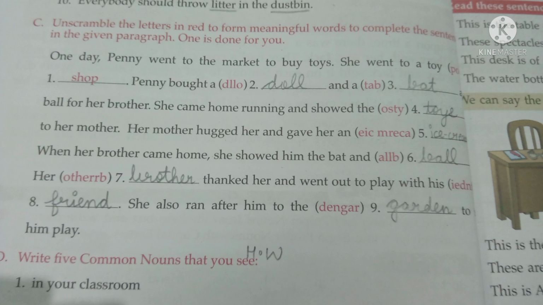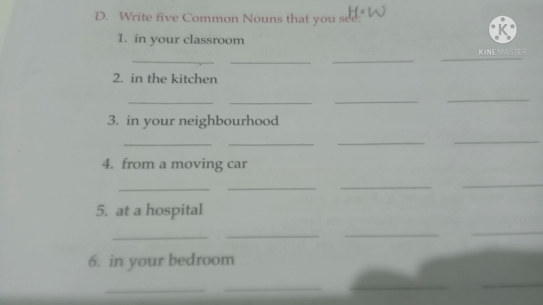And the next question, this is a homework for you, children. Here you have to write 5 common nouns that you see. The first one is in your classroom. Next is 5 common nouns that you see in the kitchen, in your neighborhood, from a moving car, whatever you notice on the road. Then next, at a hospital, what do you see? And in your bedroom, what are the 5 common nouns that you notice, children? Any 5 you can think and write. So do this as your homework.